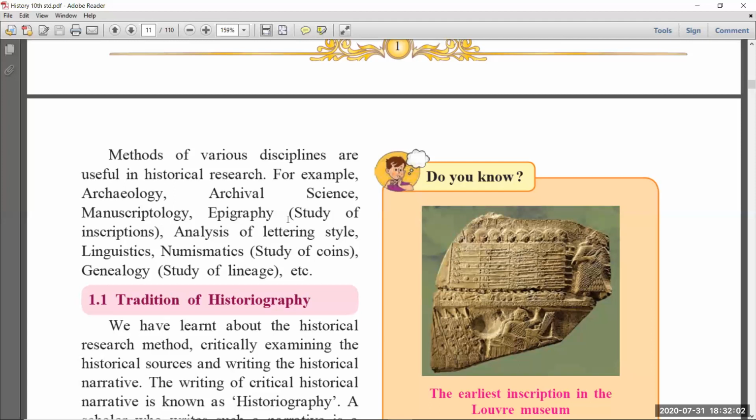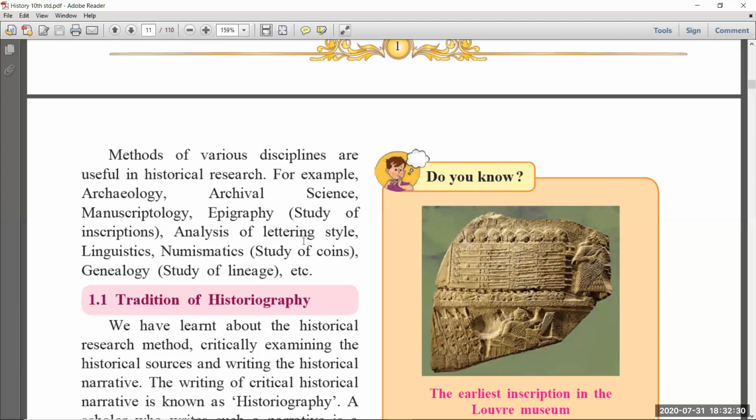Next one is epigraphy, the study of inscriptions. What do the coins, copper plates, or stones have on them? In olden days they wrote on coins, on copper plates, on burja patras, or on stones. You have to study the information they wrote in those inscriptions. That we call epigraphy.